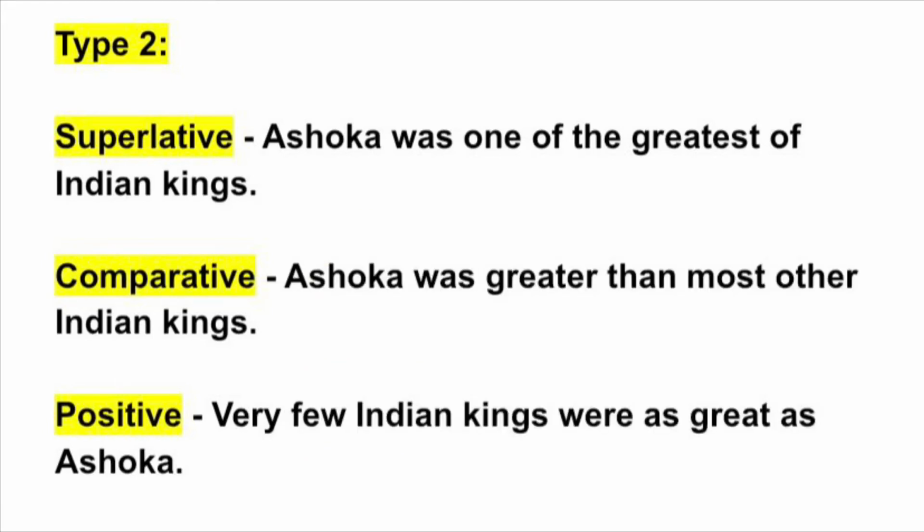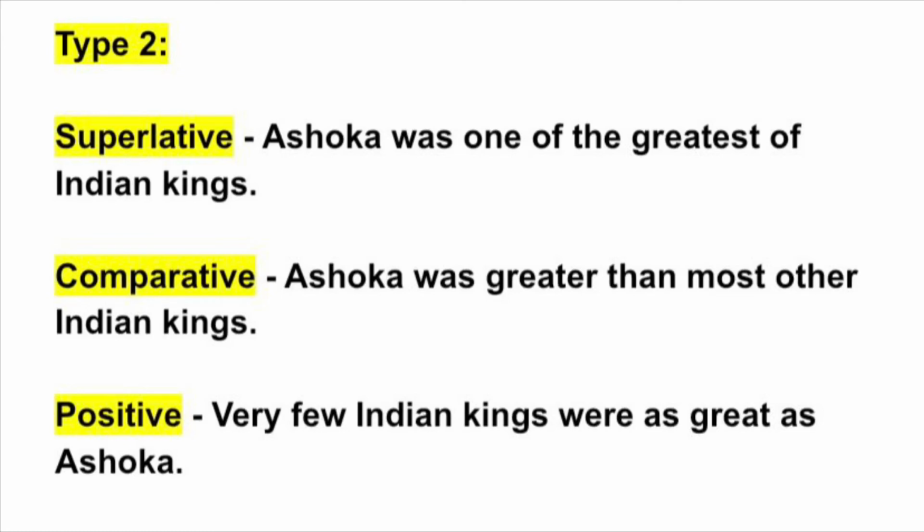So in this sentence, when you convert superlative into comparative, the beginning will remain the same, and then you change the degree: Ashoka was greater than most other Indian kings. Or you can even write, Ashoka was greater than many other Indian kings. Are you getting it? And when you transform this sentence into positive, the answer will be very few Indian kings were as great as Ashoka.